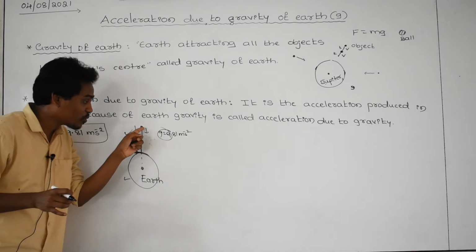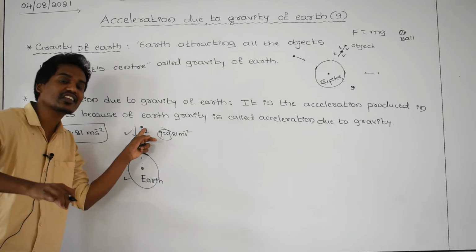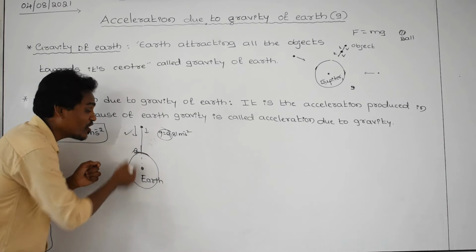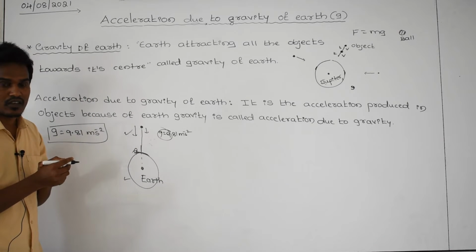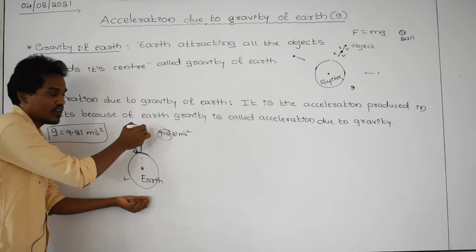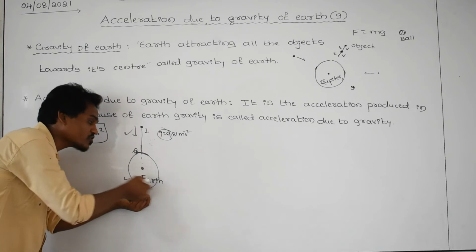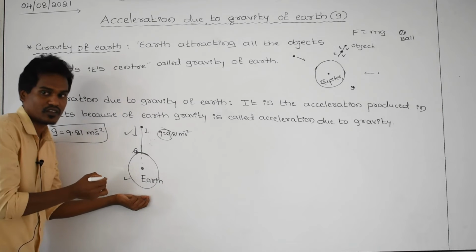The acceleration produced in the body is because of which reason? Because of gravity of the earth. If the earth is not having gravity, then the acceleration of this body becomes zero. The body has the acceleration, that is why? Because of gravity of earth.